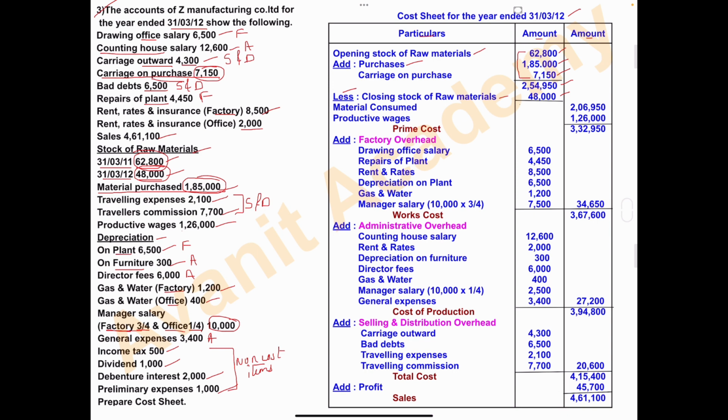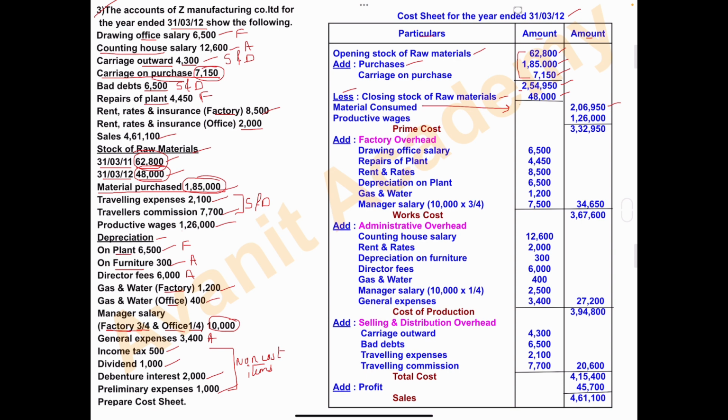From 2,54,950 minus 48,000. Okay, closing stock of raw material we have to minus. And the final amount is 2,06,950. Write it out of the column, in the last amount column, 2,06,950. And this is called material consumed. So the material consumed amount during this period is 2,06,950.